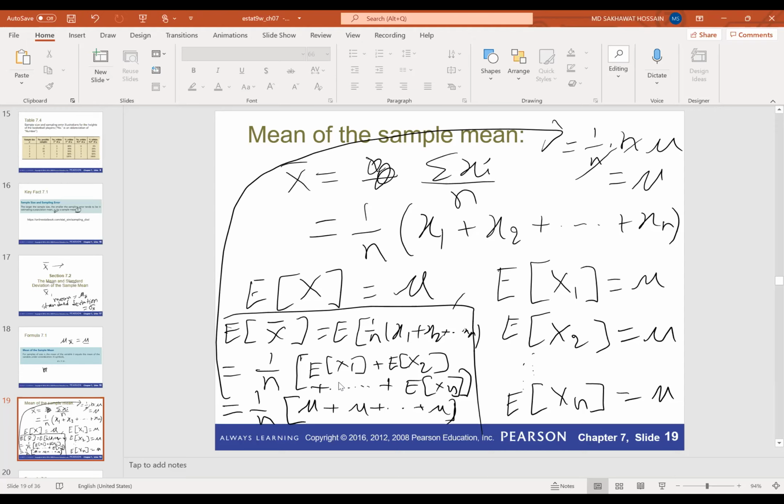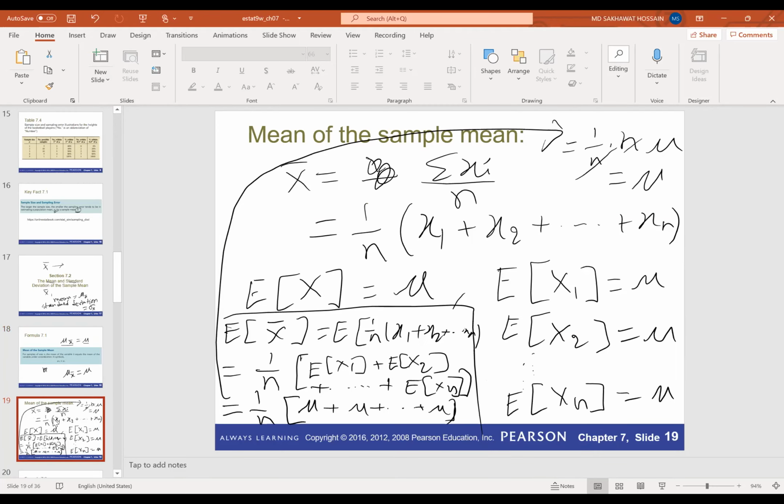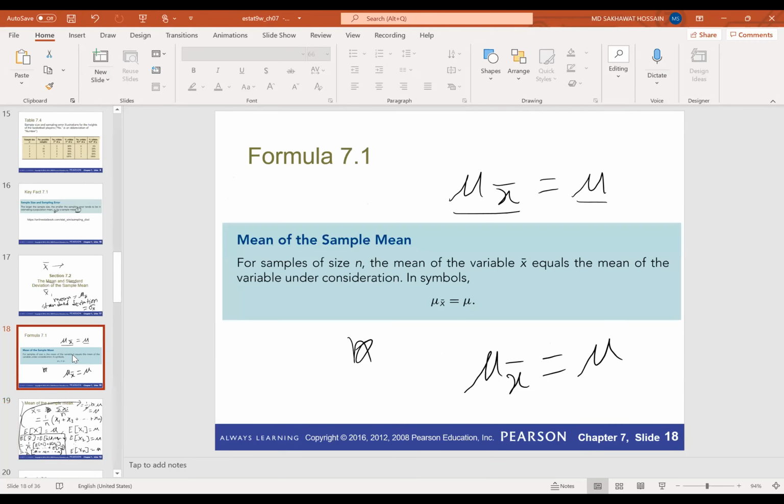So that means if the mean of the population is mu, then the mean of x bar will also be mu. Do you have any questions? That's why we have mu x bar equal to mu. Even if you do not understand this, that's okay, because I am just showing you this so that you can have the idea. But you just need to know that mu x bar is always equal to mu. That information you need for this course.